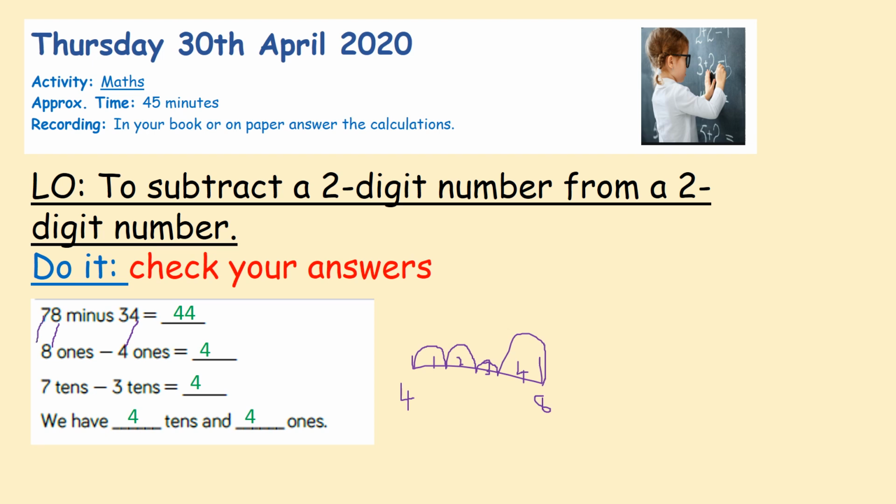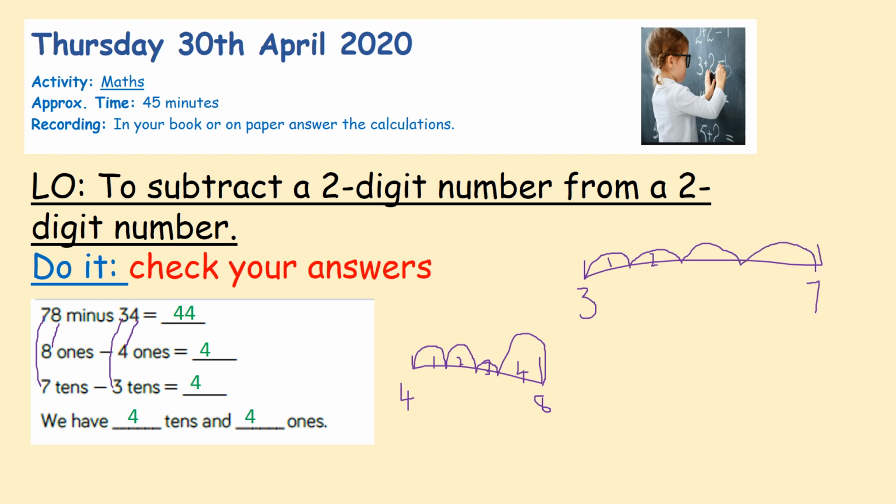So then 78, there are 7 10s and 3 10s. So you start on your 3, jump up to your 7, so put 1, 2, 3 in your head, count up to 7, 1, 2, 3, 4, 5, 6, 7. How many fingers have you got up?